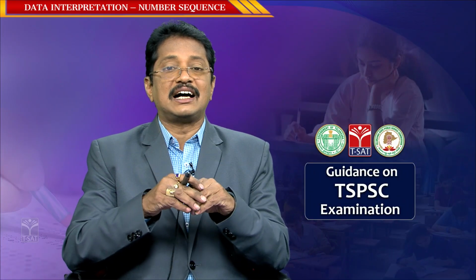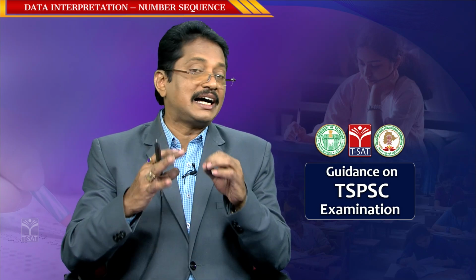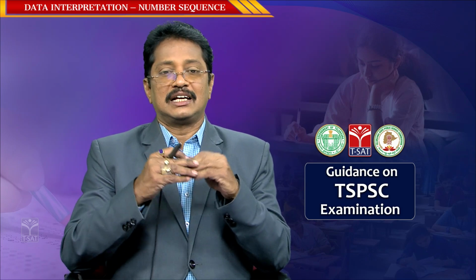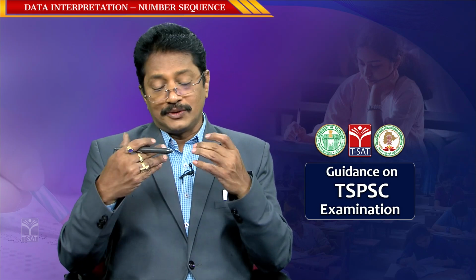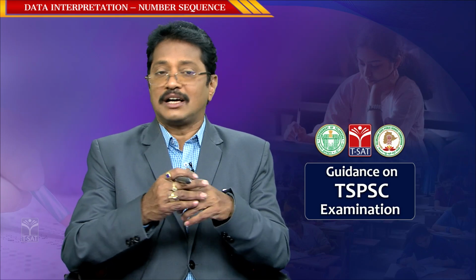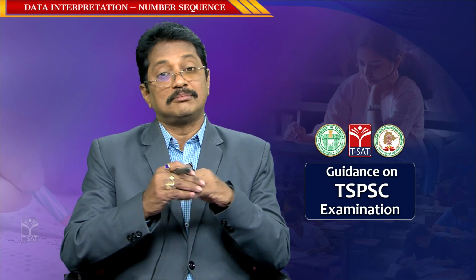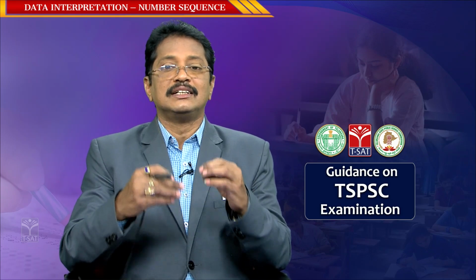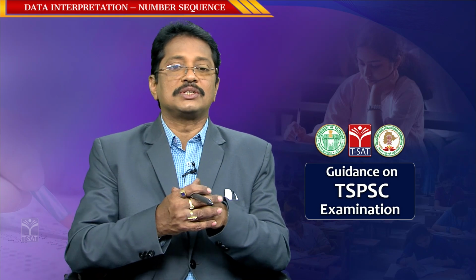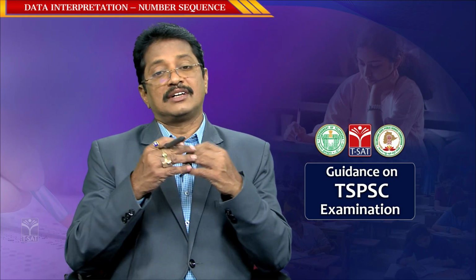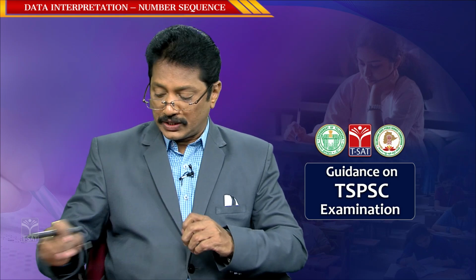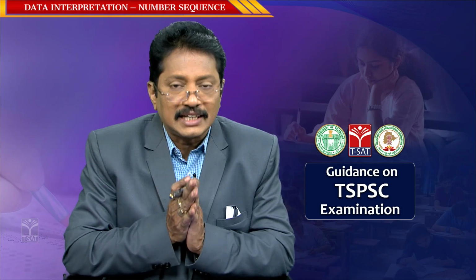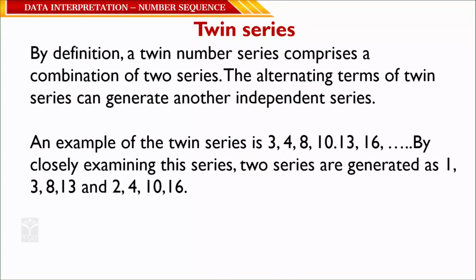That series is called the Fibonacci series. A very useful series it is. A lot of application is there. We will discuss what kind of questions we will ask in this Fibonacci series, but it is very familiar, and it is concerned with our daily life observations also. Clear? Okay. Now, we will see one more, that is called the twin series.